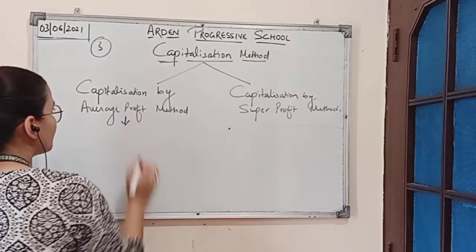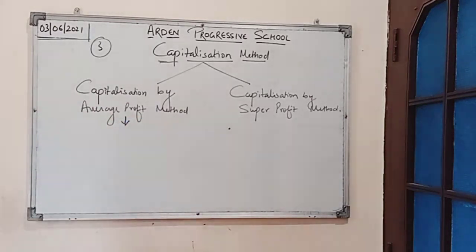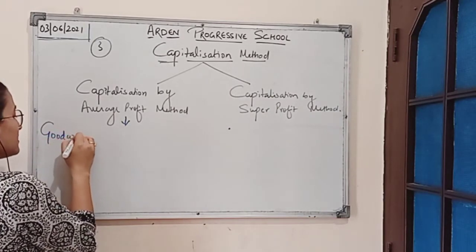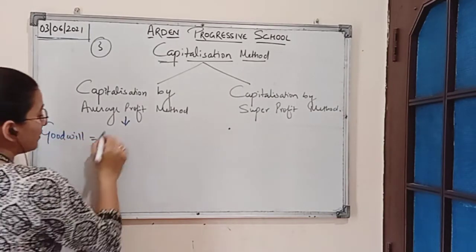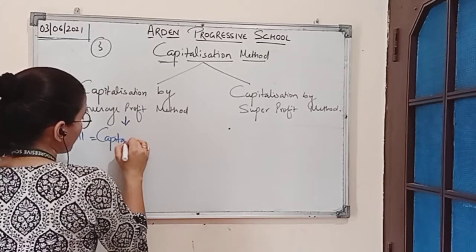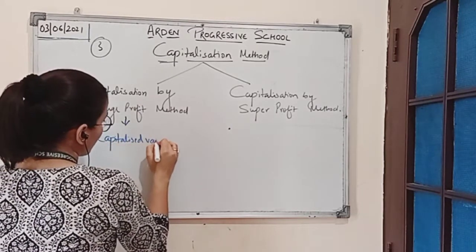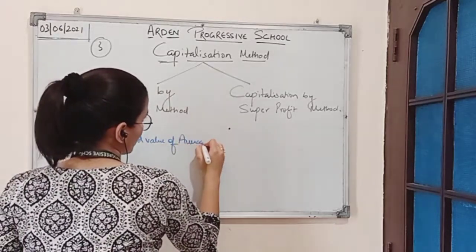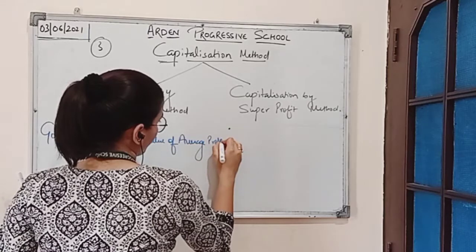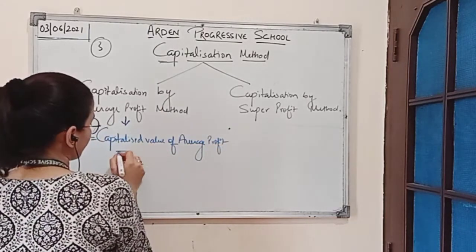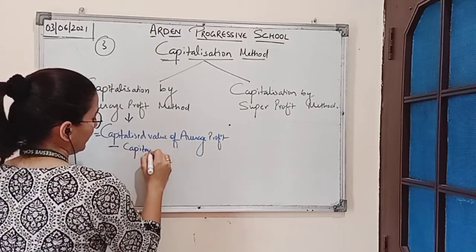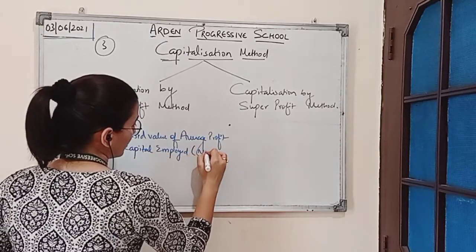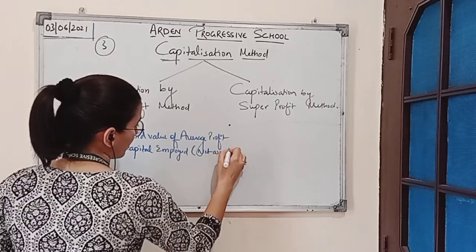In the first way, which is capitalization by average profit method, goodwill is equal to capitalized value of average profit minus capital employed, or we can call it net assets.